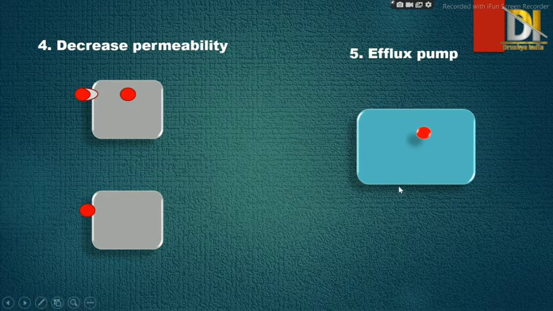Here is a bacterial cell and red color is our drug molecule. Here in cylindrical form we have represented the efflux pump. As soon as this mechanism starts, our drug molecule is thrown out of the bacterial cell, due to which it is unable to show action. And drugs which undergo this type of mechanism are tetracycline, erythromycin and fluoroquinolones.